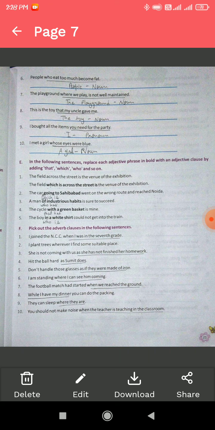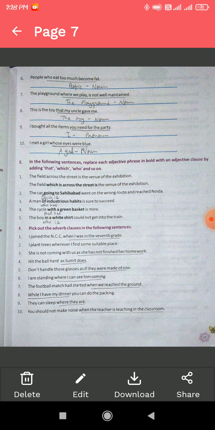A man of industrious habit is sure to succeed. A man who is of industrious habit is sure to succeed. The cycle with a green basket is mine. The cycle that has a green basket is mine. The boy in a white shirt could not get into the train. The boy who is in a white shirt could not get into the train.